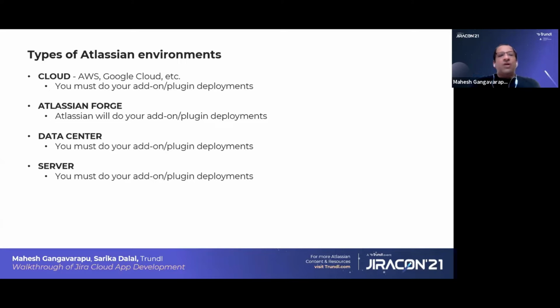Okay. If you come to the server, you have to maintain your server, and if it is a cloud, you have to maintain it on either AWS or Google Cloud. You have to maintain and deploy your application, and for any upgrade also, you have to maintain it. Coming to Atlassian Forge, you develop the plugin and hand it over to the Atlassian people. They will maintain it, and whenever you have any upgrade, they will do the upgrade also. So they will maintain the platform for you. Remaining, you have to maintain it all yourself. Okay. Coming to the next one,